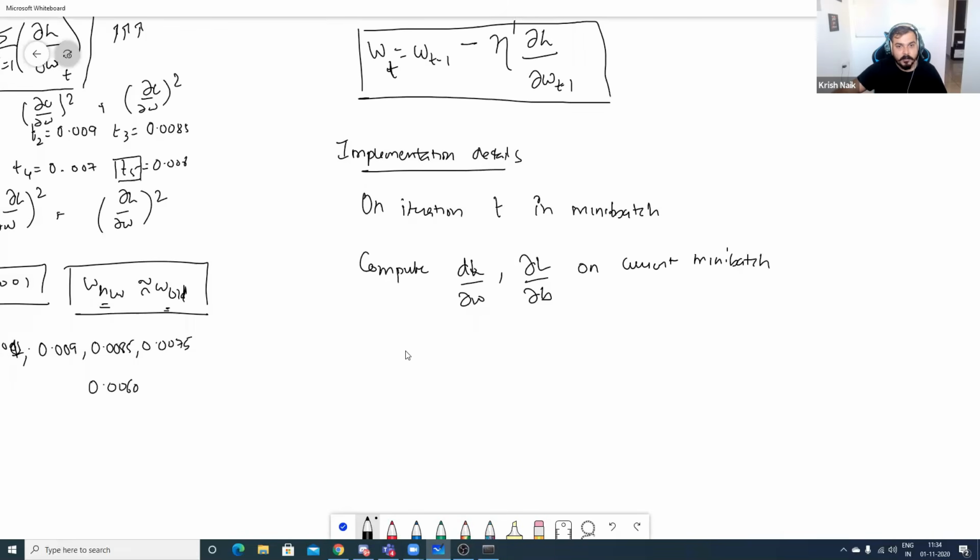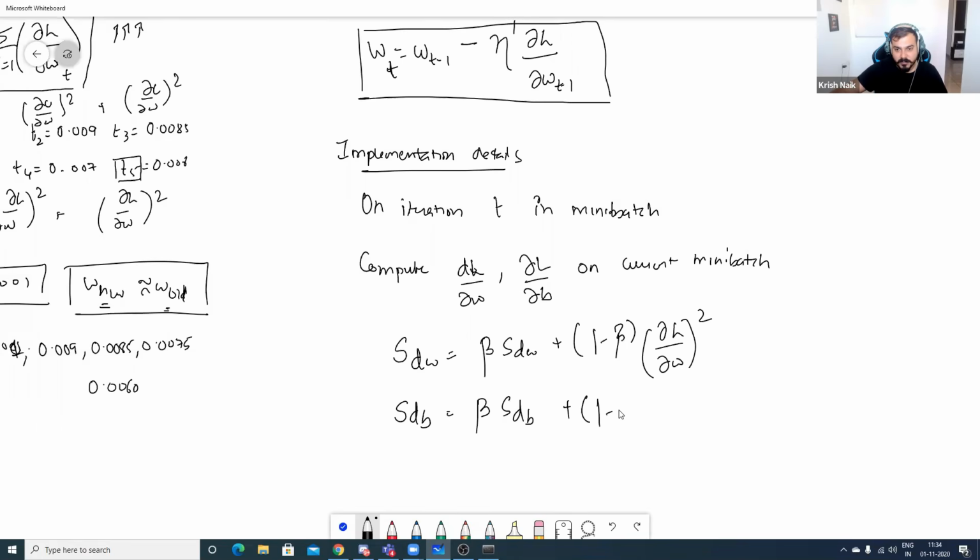Then we are going to compute SD of W, which is nothing but beta of SD of W plus 1 minus beta derivative of loss with respect to derivative of W whole square. Similarly, since I just showed you with respect to weights, bias also will be like that, which is nothing but beta SD of B plus 1 minus beta derivative of loss with respect to derivative of B whole square.